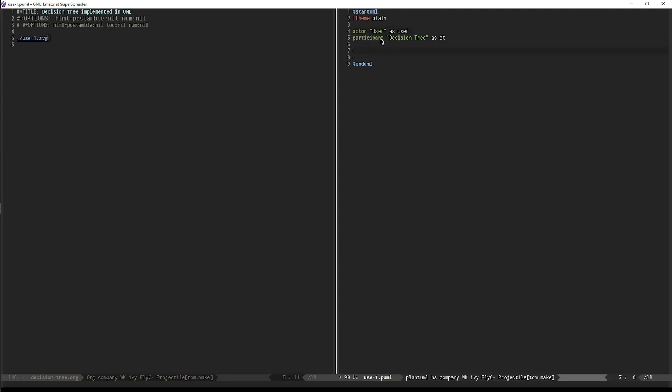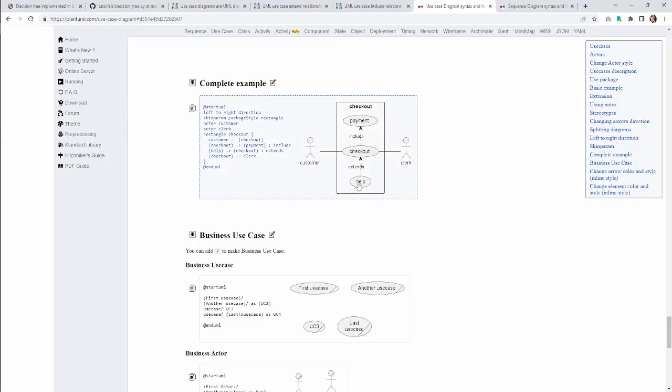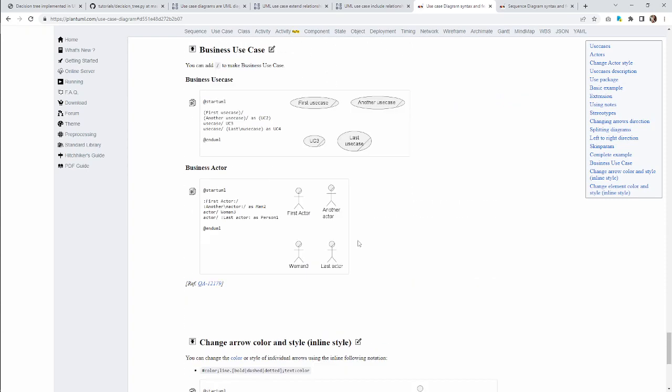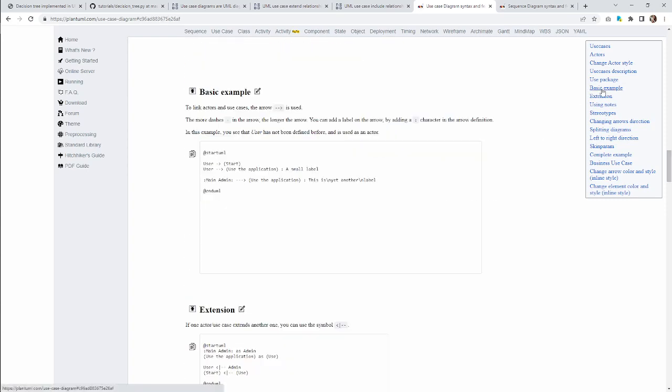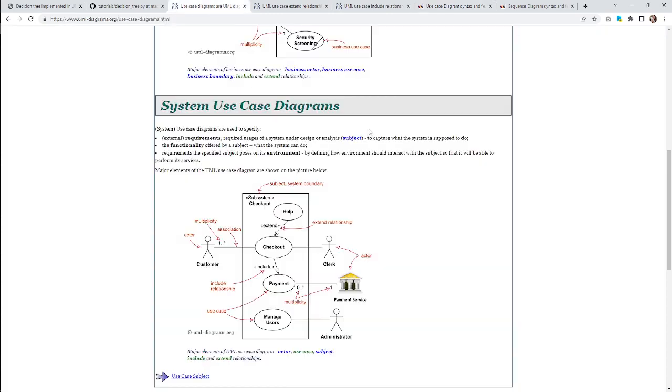Okay, and so basically the user is going to say to the, wait, how does this look? How do they do it? I don't really know what this should look like exactly. You can look here.